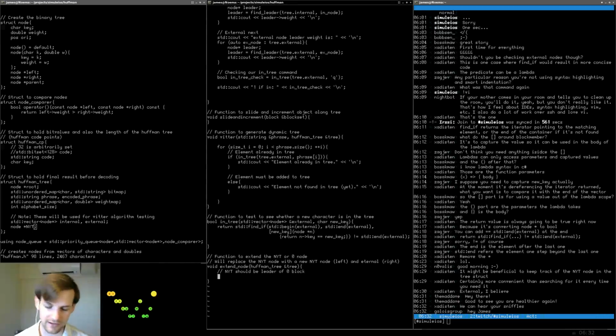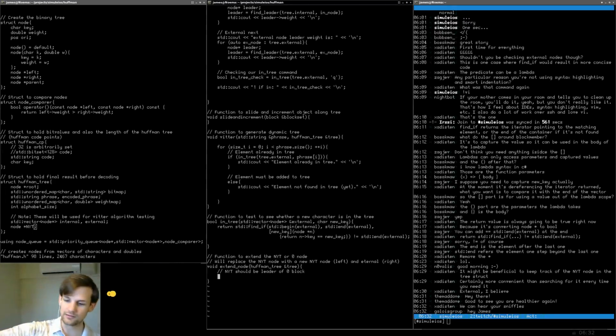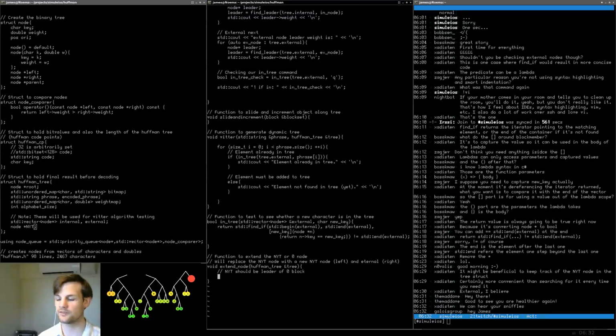Okay, so we have the not yet translated node being set, but I'm trying to think here. I feel like we're missing something here. So if we have the not yet translated node, it's always going to be of 0 weight. So based on how we put it into our list of internal and external nodes, it's always going to be at the end of the block, right? Or at the end of the vector. So it is not so hard to find. And I'm trying to think here. If we have a list, what do we need to do here?